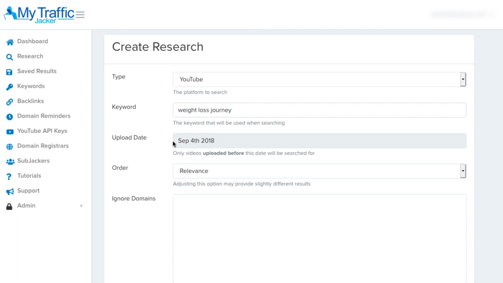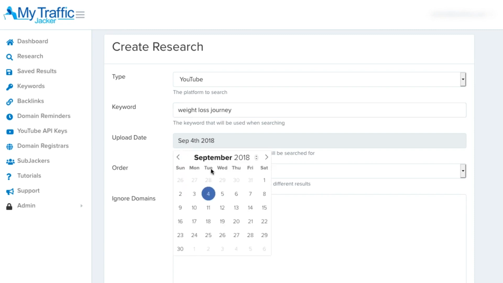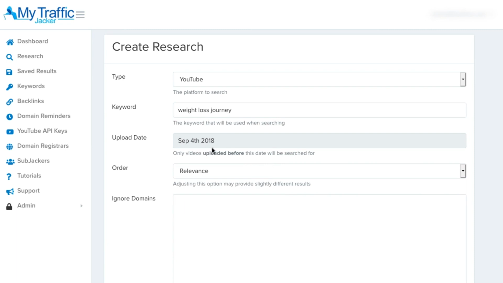And below that, we have upload date. This is automatically set by default to be about 6 months earlier than the current date. That way, it'll just be researching the videos that are 6 months and older, because the likelihood of older videos to be forgotten about and have expired domains inside of them will be a little bit greater. Now, obviously, we can just change this over here and select a different date if we want. We can even select the current date so that it'll allow us to search everything, because there still is the possibility of a recently uploaded YouTube video that has a very old domain that eventually gets expired.